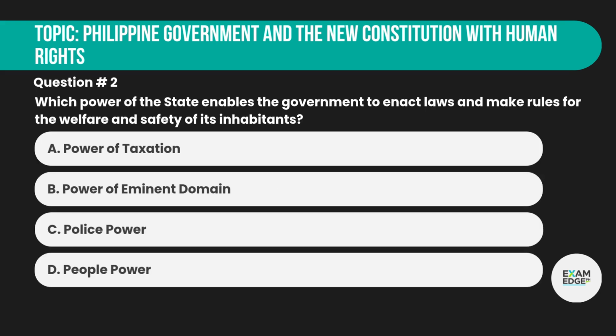Question number 2. Which power of the state enables the government to enact laws and make rules for the welfare and safety of its inhabitants? A. Power of taxation. B. Power of eminent domain. C. Police power. D. People power.